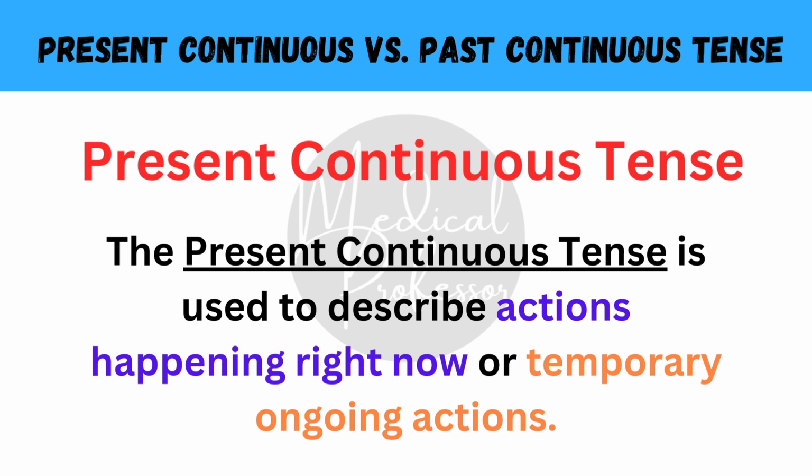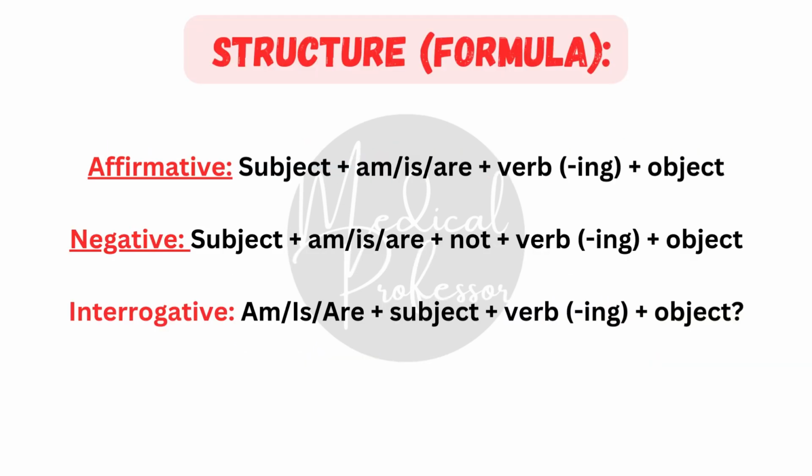Number 1, present continuous tense. The present continuous tense is used for actions that are happening right now or temporary situations. Structure or formula of present continuous tense. Here's how we form it.